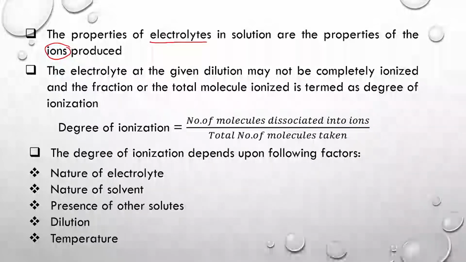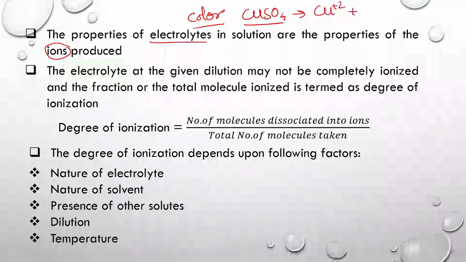So whatever the properties are shown by electrolytes, for example, one of the most basic properties is color. Suppose we take the example of copper sulfate solution. We know that copper sulfate solution is blue in color, and it dissociates to give Cu 2+ and SO4 2-. The blue color of copper sulfate solution is because of the Cu 2+ ion. So the properties that we see in an electrolytic solution are not because of the undissociated electrolyte, but 100% because of the ions present in the solution.